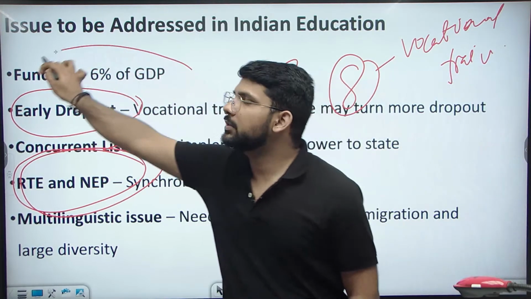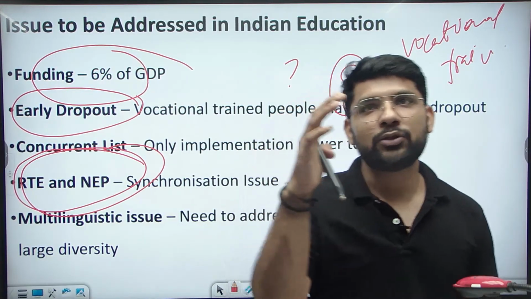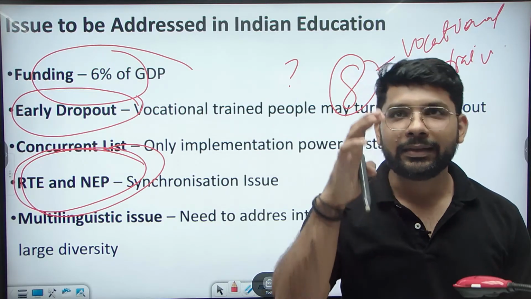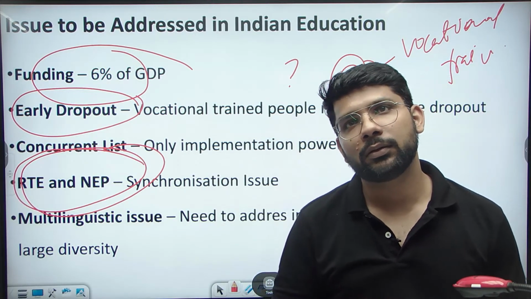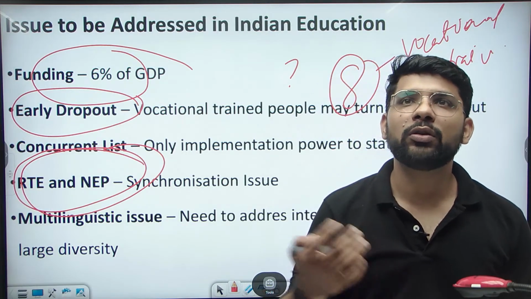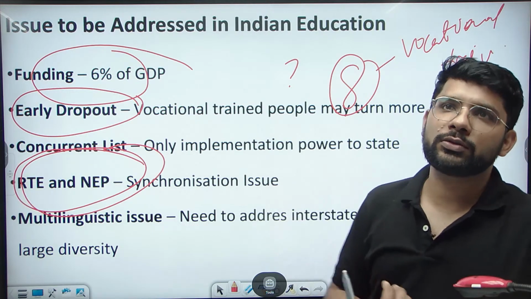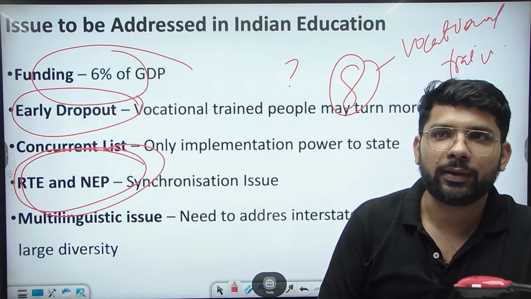We need to address the issue of funding. We need to link this education policy with industry also, because till now, if anybody graduates from college, he is not able to find a job in most cases. So we should also focus on the linkage of education with industry.